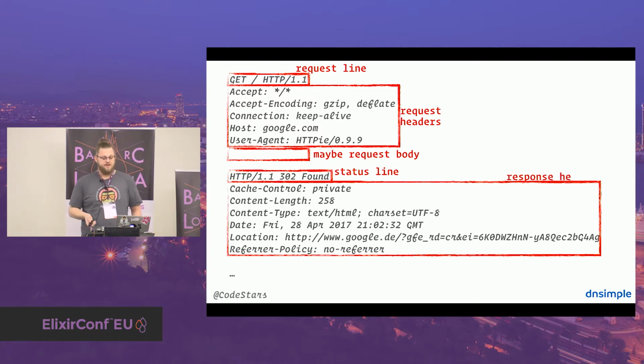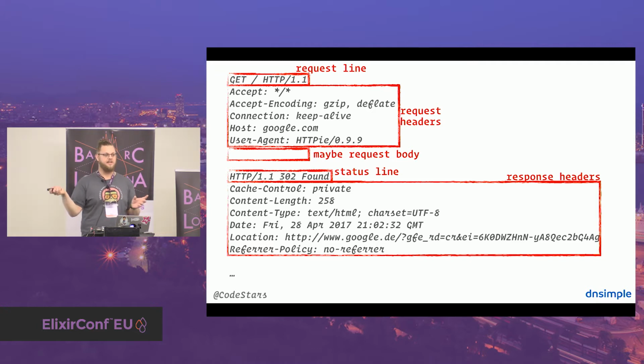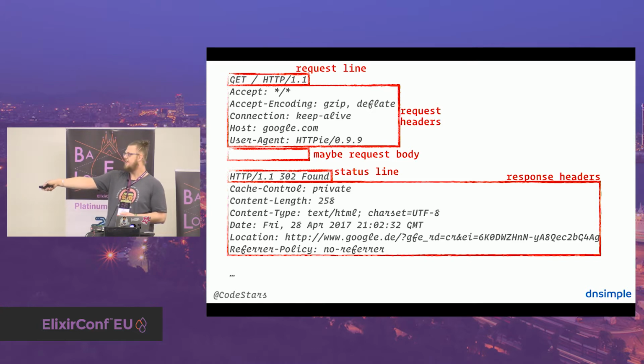Then we have response headers. Headers, same thing, key value pairs. What I think is pretty interesting on headers, there are a lot of caveats in there. Almost each header has its own kind of data format, and you really need to know the header key in order to parse the value. Like date, it is obviously a string, but if you want to represent it in an actual data format, it could be an Elixir date.